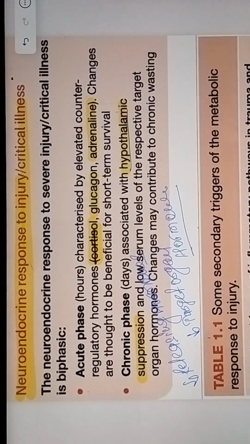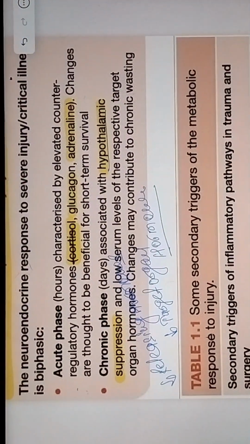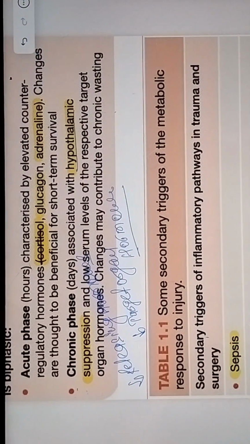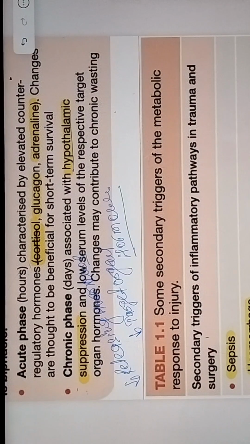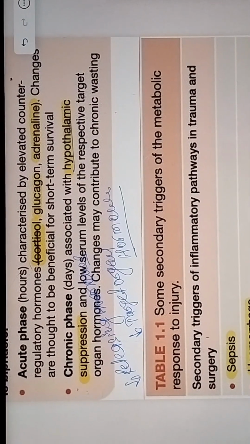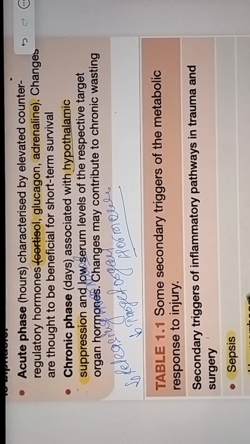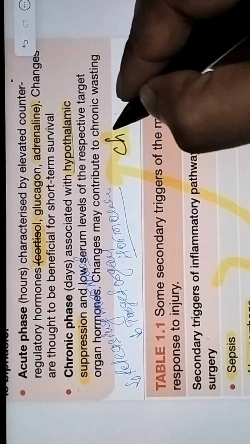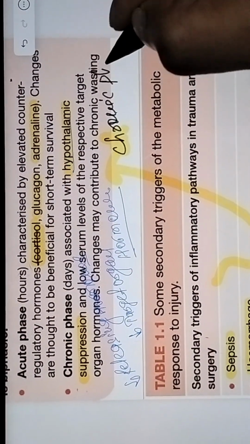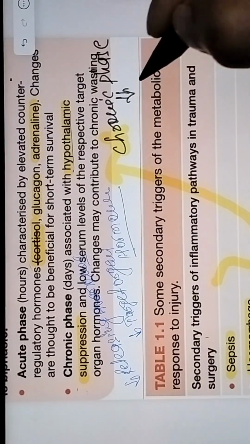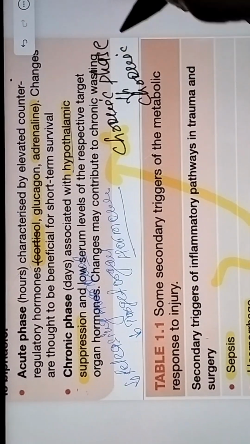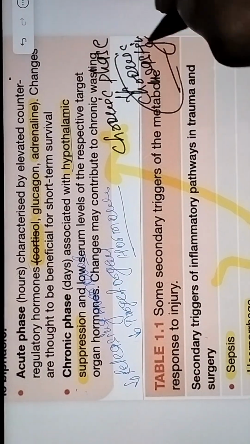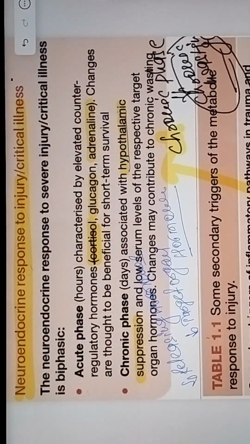And in case of the chronic phase, when it lasts for days to weeks, it causes sepsis, hemorrhage, massive transfusion will be required, and the patient will go into acidosis, and this will further trigger the chronic phase and lead to chronic wasting. So this is the whole concept of this table.